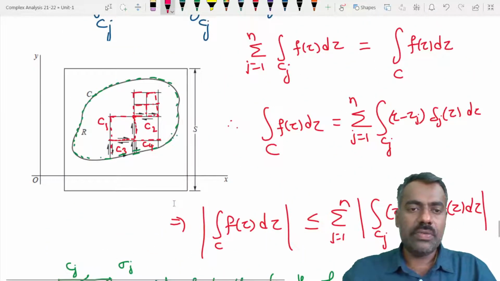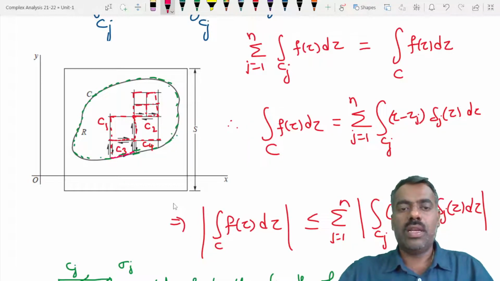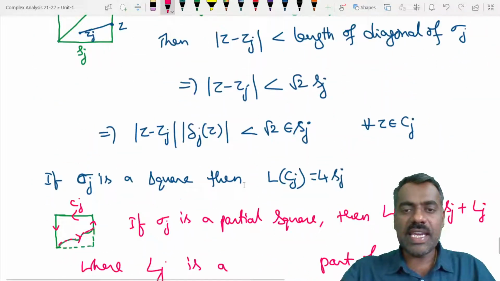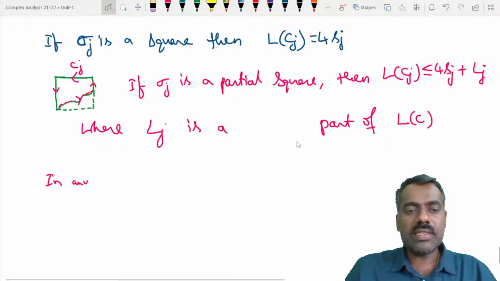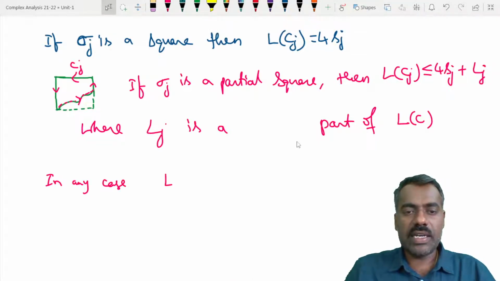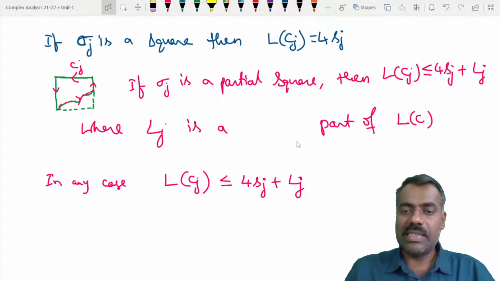That means we are talking about something like this part. So in any case, the length of that Cj, no matter whether it is a square or a partial square, is always less than or equal to 4 times sj plus Lj.